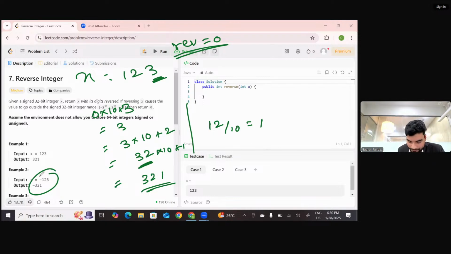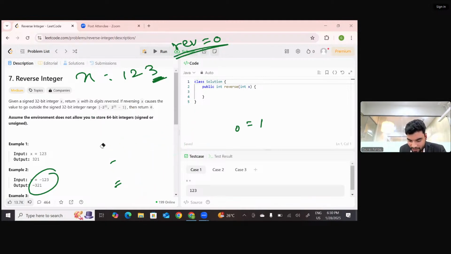Right. So now for the negative number, what we can do is that at starting we can check, right? Yes or no? At starting we can check if the number is positive or negative. If this number is negative, I can have a variable where I will store that value, positive or negative.